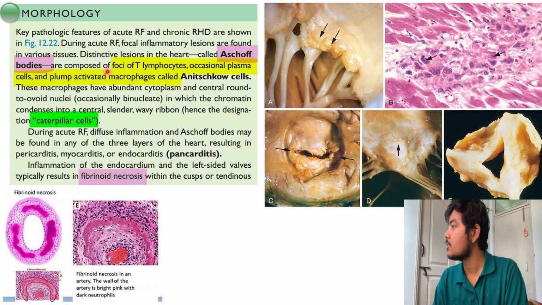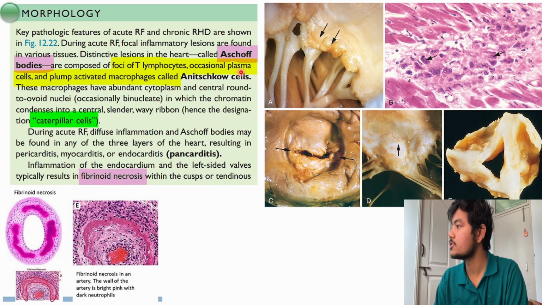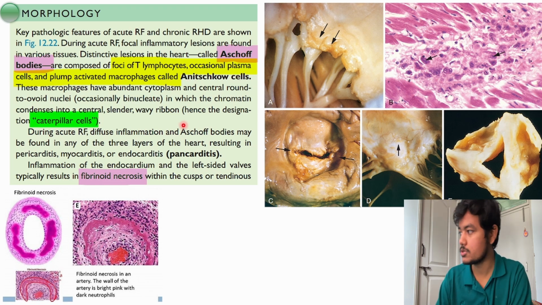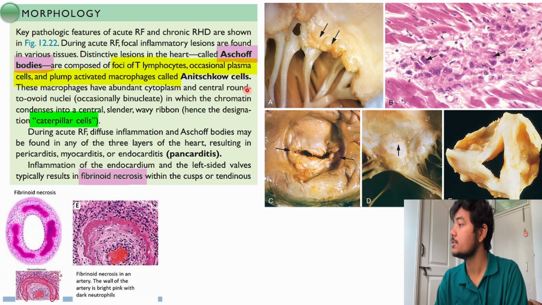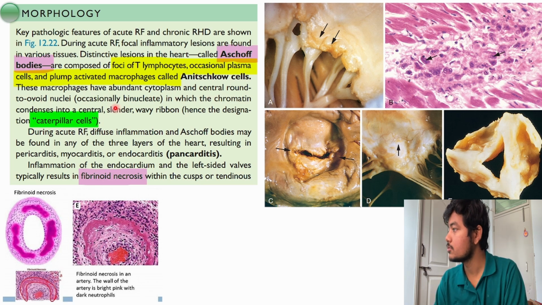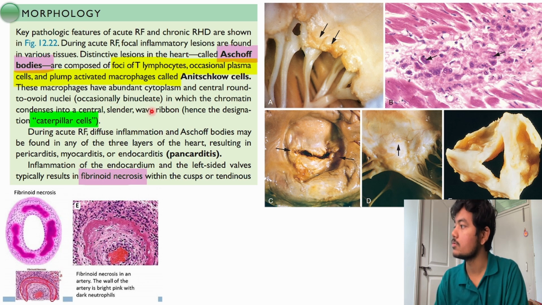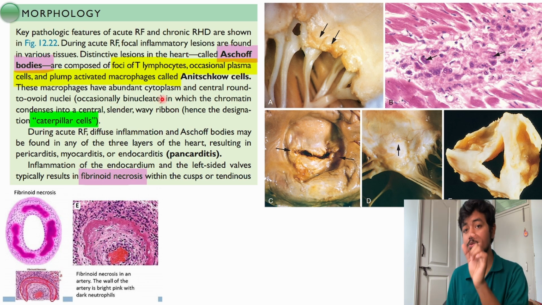They are composed of foci of T lymphocytes, occasional plasma cells, and plump activated macrophages called Anitschkow cells. We have discussed all this earlier. These macrophages have abundant cytoplasm and central round to ovoid nuclei, occasionally binucleate. If there are two nuclei, it might look like an owl eye appearance.